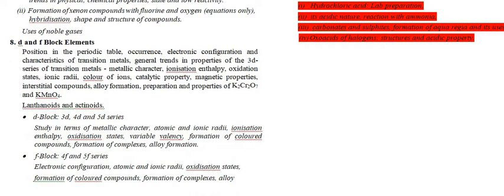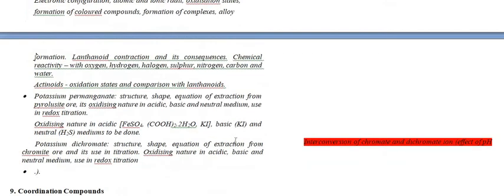For the d and f block elements, there is a reduction in one topic only, that is the interconversion of chromate and dichromate ions, the effect of pH. They reduced only this topic. Okay, while moving on to chapter number 9, coordination compounds.